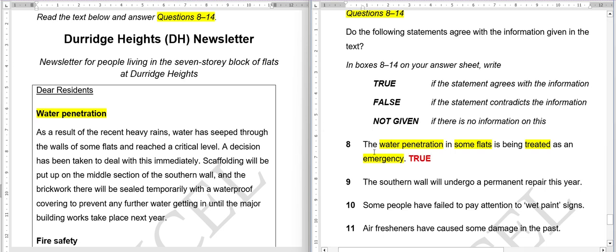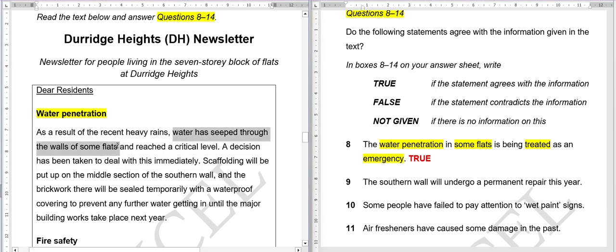So why is it true? Here it is water penetration in some flats. Here it is written, water has seeped through the walls of some flats and a decision has been taken to deal with it immediately. So immediately means instantly, as an emergency. So that's why the answer to this is true.